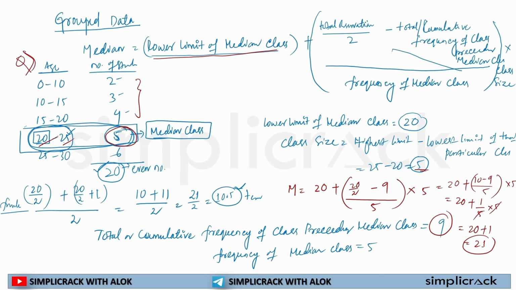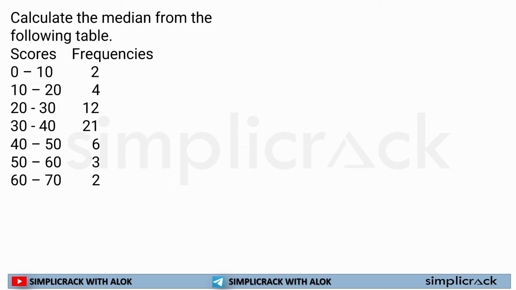Okay. So now if I want to put it into a simple formula, I will write it like this: lower limit of the median class plus n by 2, number of observations divided by 2, minus cumulative frequency of all classes preceding the median class, divided by frequency of median class, multiplied by class size.